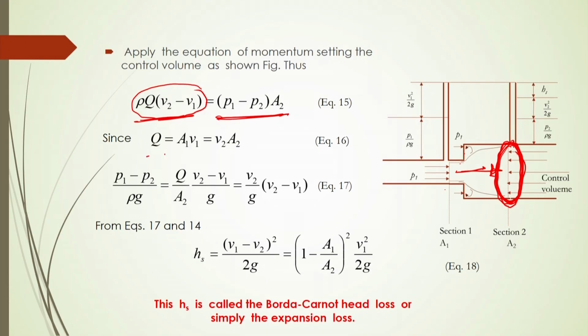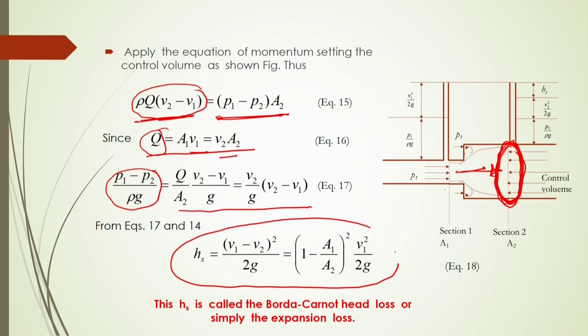Again, from the mass conservation equation, we get the velocities V1 and V2 from the volumetric flow rate. After substituting V1 and V2, we get this equation for P1 minus P2. By equations 15 and 14, we can simply calculate the head loss whenever there is a certain expansion of the pipe. By equation 18, we can easily calculate it.